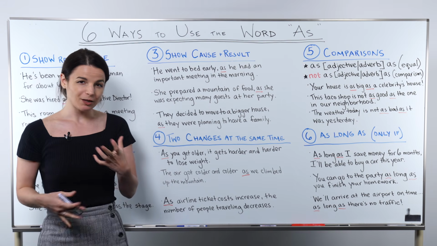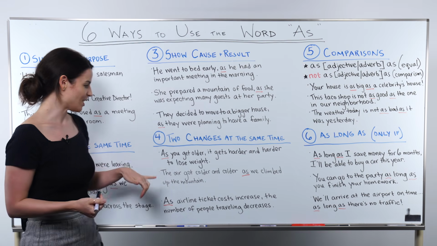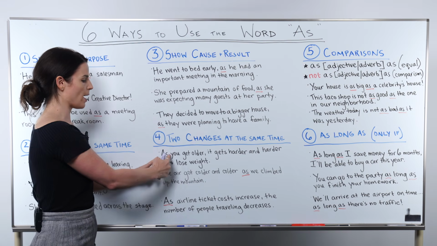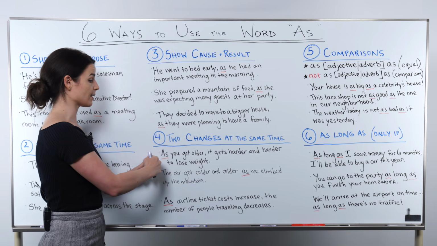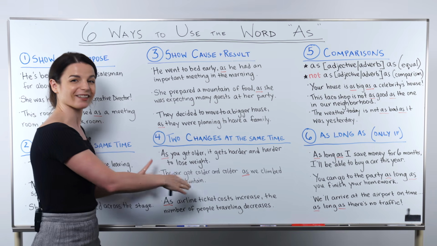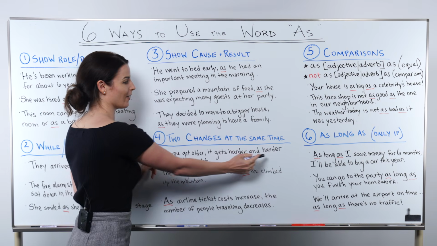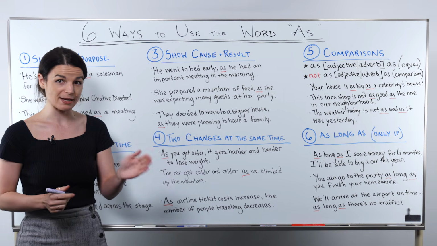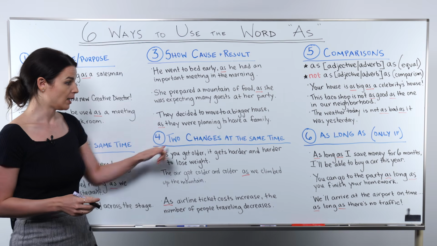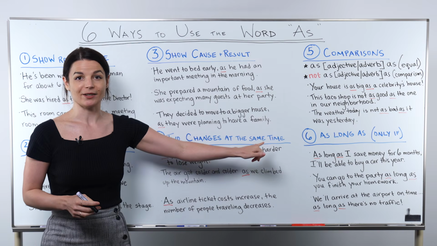So a good way to know that this is the one that's being used is that this as will come at the beginning of the sentence as an introductory clause, like this as something something, comma, that's a good hint, plus this comparative form, harder and harder or colder and colder. That's one big hint that this is the changes at the same time kind of as.